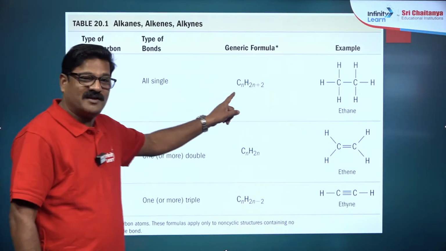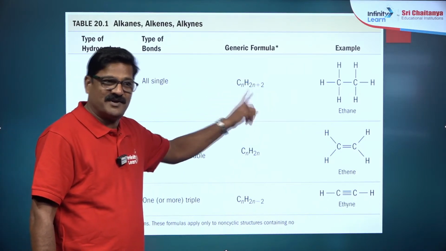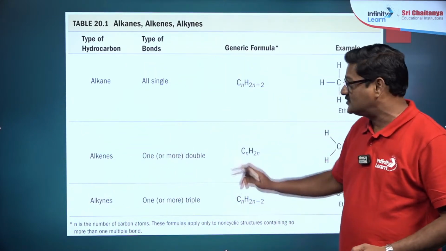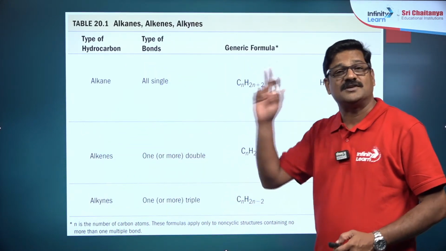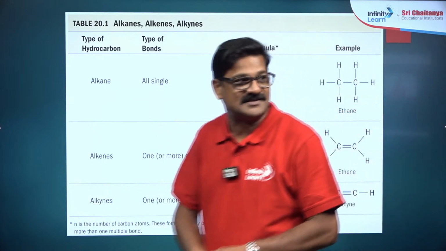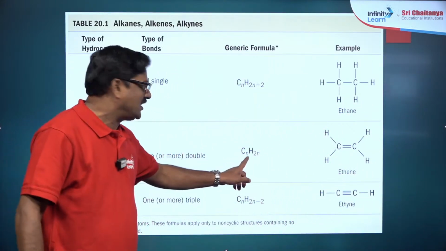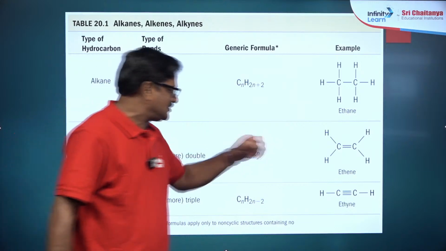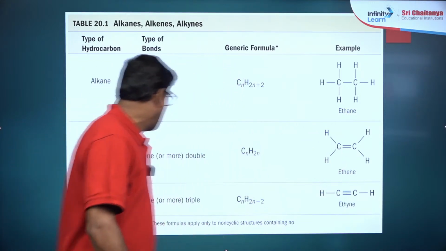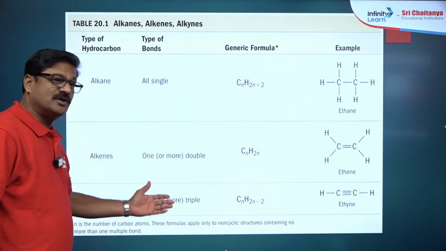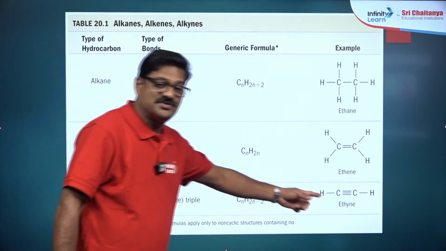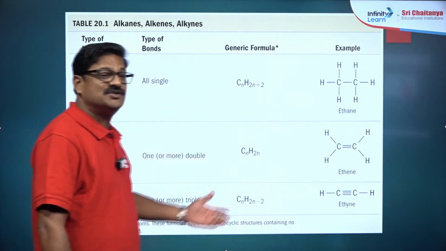Their general formula is CnH2n+2. Alkenes must have at least one double bond, and the molecular formula is CnH2n. And alkynes have 2 pi bonds, a triple bond can be seen, and the formula is CnH2n-2.